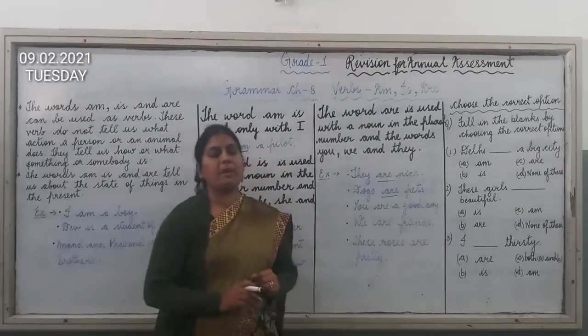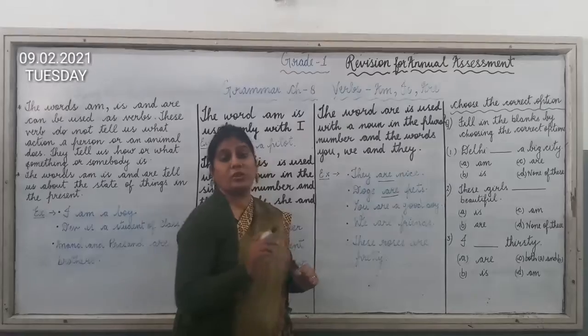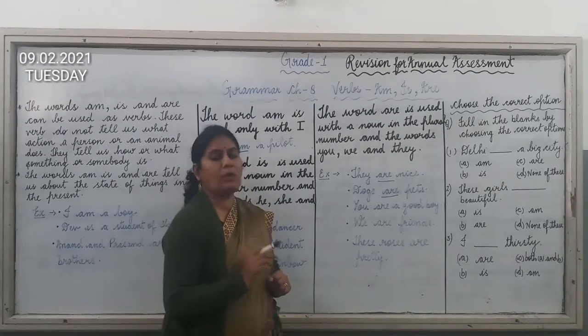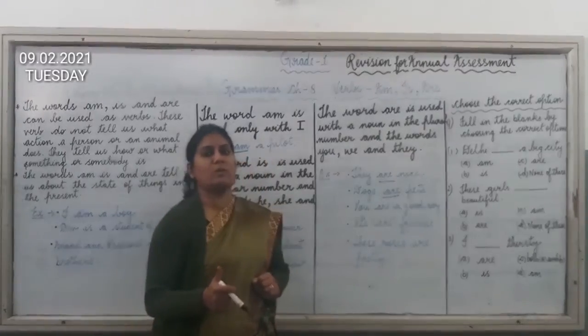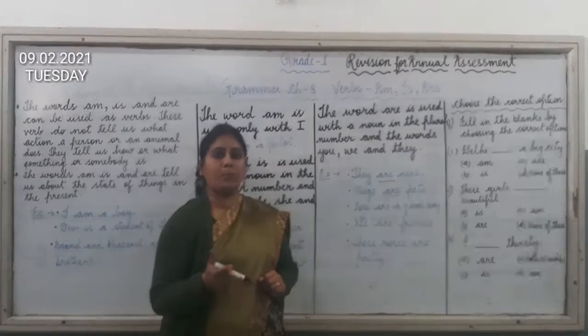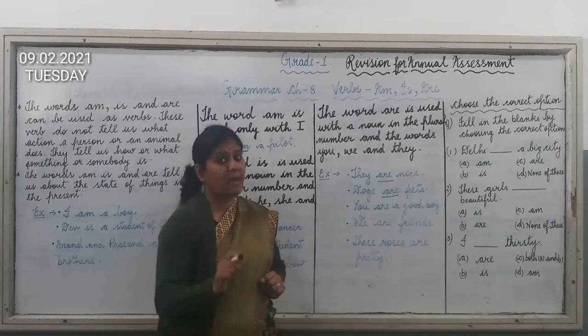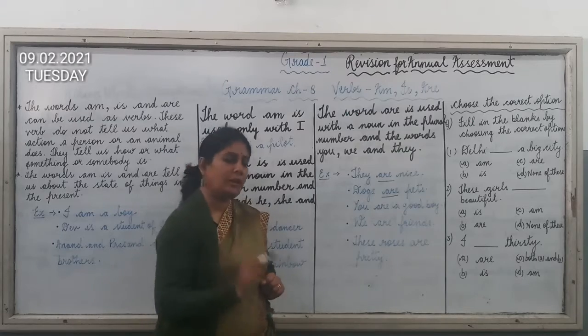Now children, remember that we use are with you, always. We will always use are with you, because you can be used for singular and also for plural number. So remember that we will always use are with you.